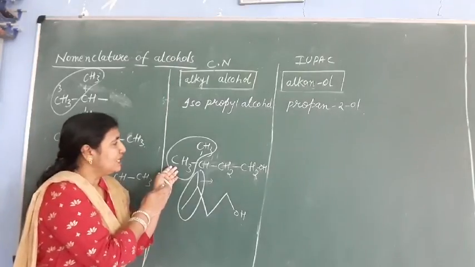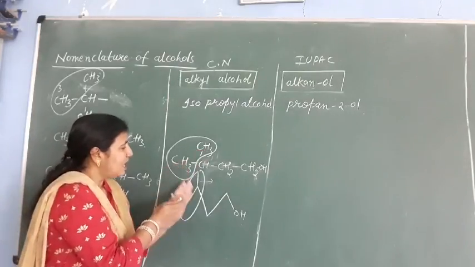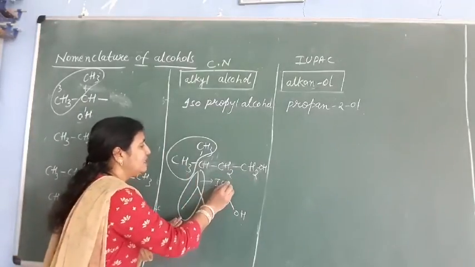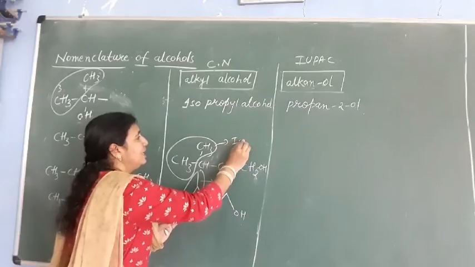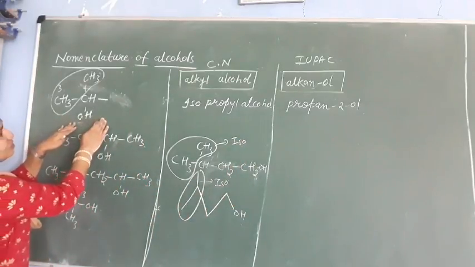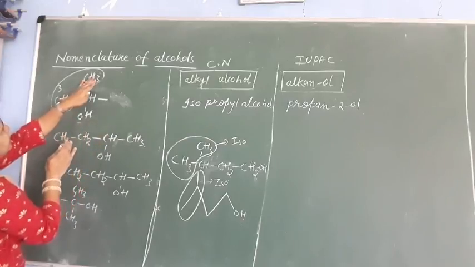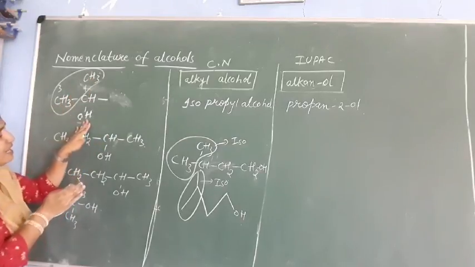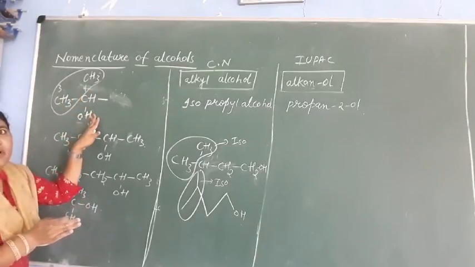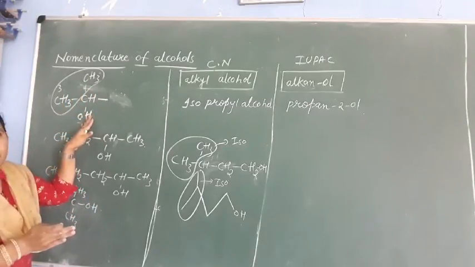That's why this is isopentyl alcohol. Now it will be the same for isopropyl alcohol: methyl group and OH here. So that's why it is called isopropyl alcohol, not secondary alcohol.